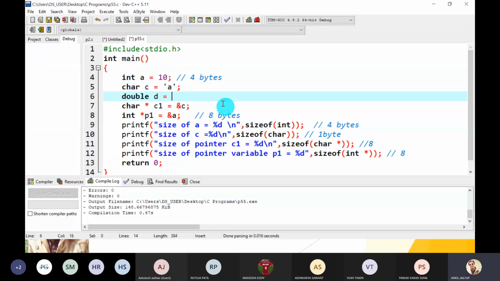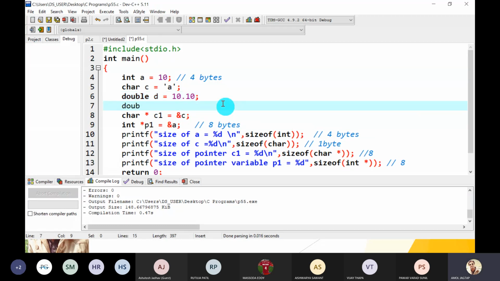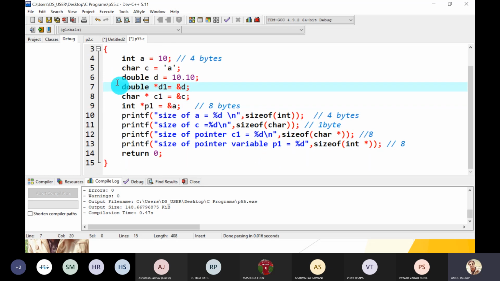Double D is equal to 10.10. So it is a double value. And I have taken another variable, that is a double pointer. Suppose D1 is equal to address of D. So guys, tell me, we know the double data type requires how many bytes? 8 bytes are required to store the data in RAM. And for the double pointer, how many bytes are required? Same, 8. Let's demonstrate it.